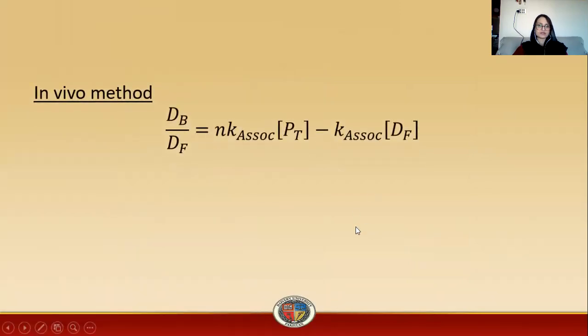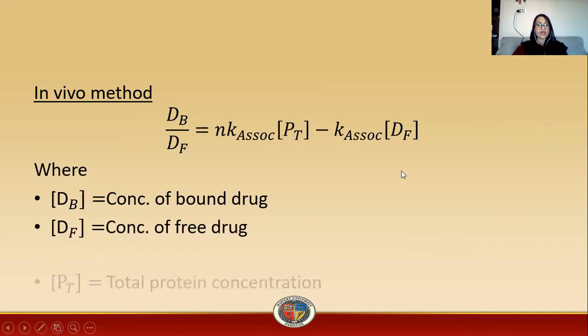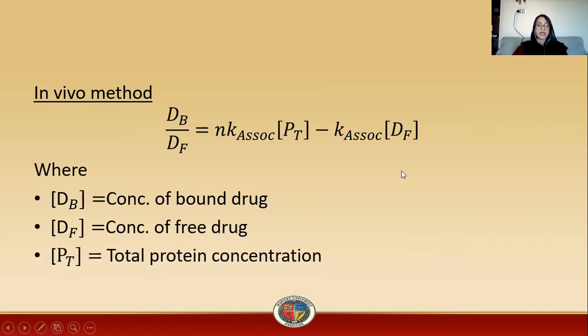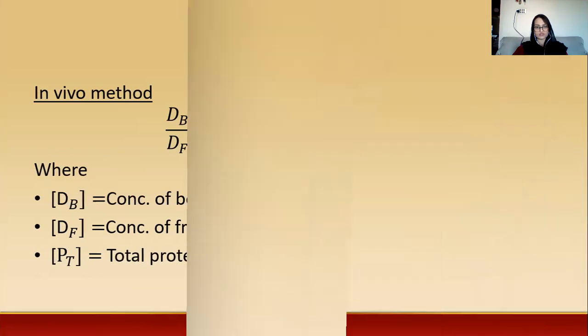If we consider the in vivo method, it will be described as dB over dF is equal to N K association PT minus K association dB, where dB is the concentration of bound drug and dF is the concentration of free drug, and PT is the total protein concentration.